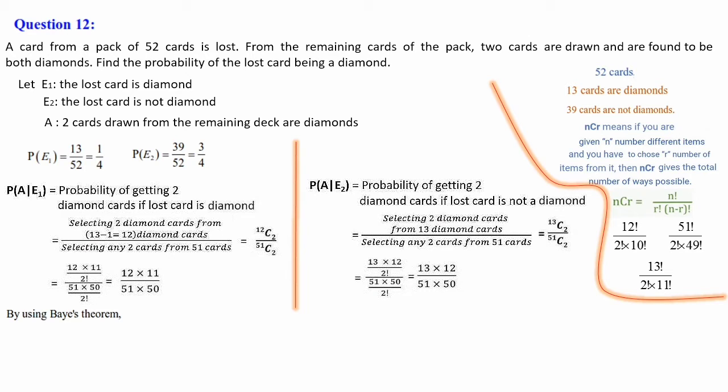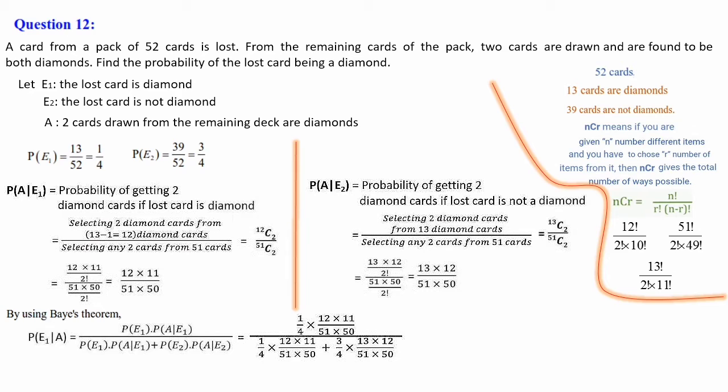Now by using Bayes theorem we have to calculate P of E1 given A. E1 in the sense here the lost card is a diamond. That is what you have to calculate. The probability of the lost card being a diamond, that is P of E1. The condition given to us is that the two cards we are taking are diamonds. So P of E1 given A is equal to P of E1 into P of A given E1, divided by P of E1 into P of A given E1 plus P of E2 into P of A given E2.